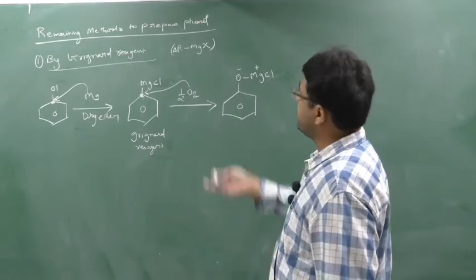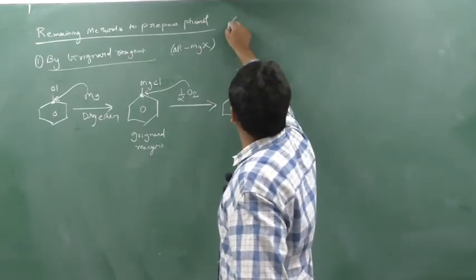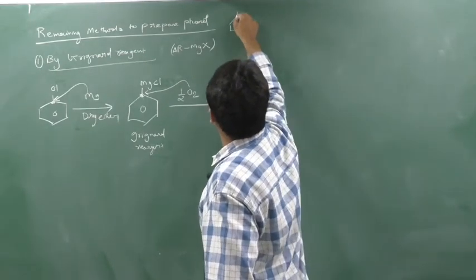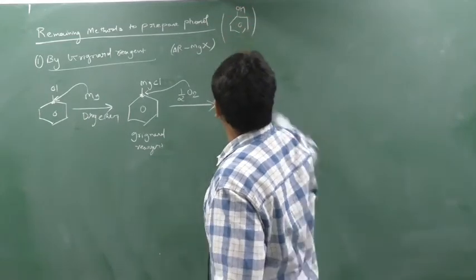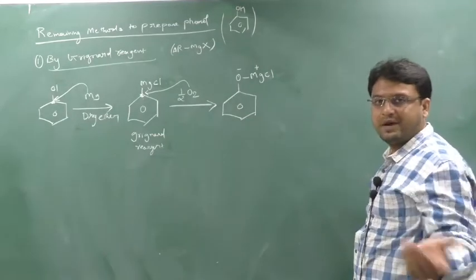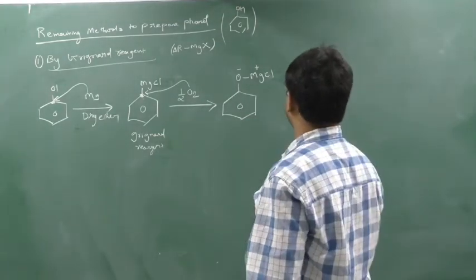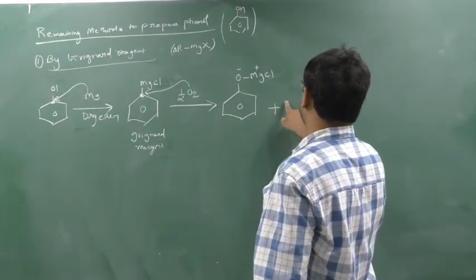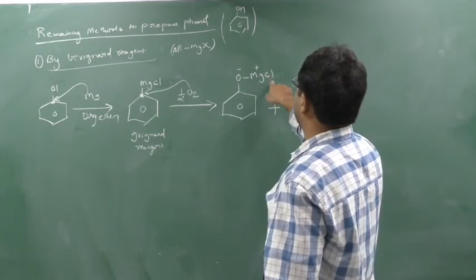Now what we have to do? We need phenol. What is the formula of phenol? The formula is OH. Now you tell me, students, if I want to give this oxygen an H, what do I have to do? I have to react with some acid, say H plus and Cl minus, so I will form MgCl.